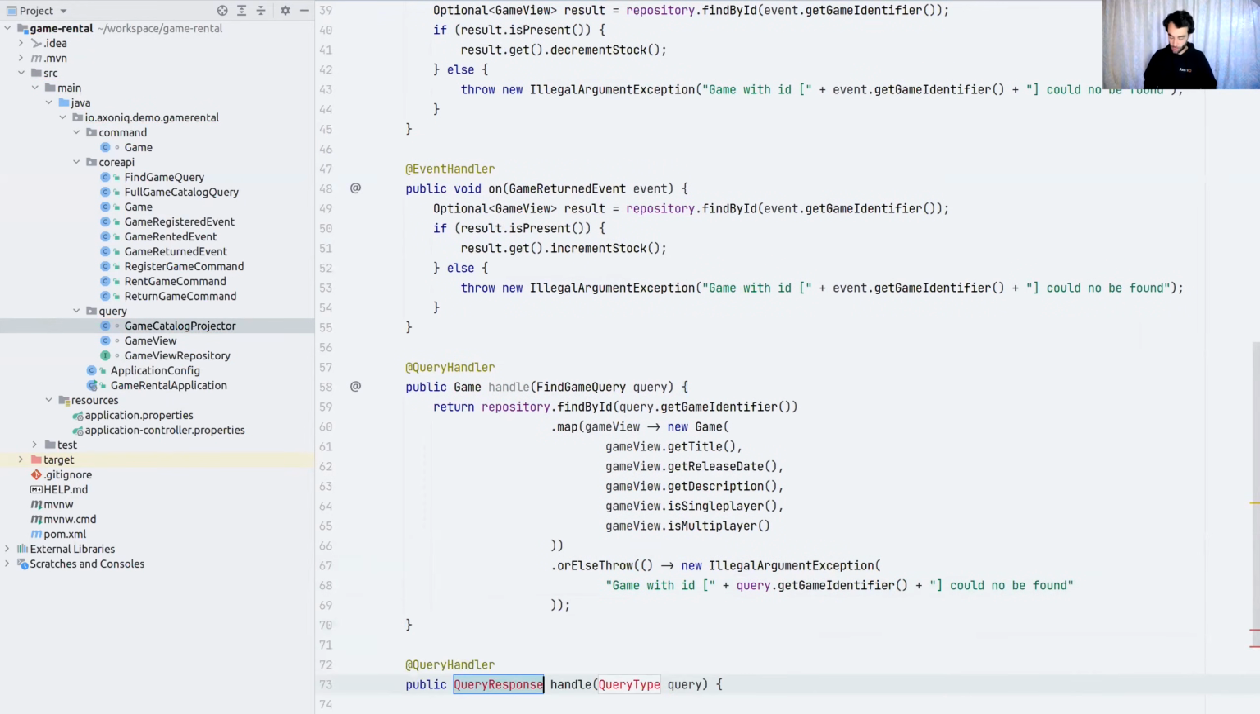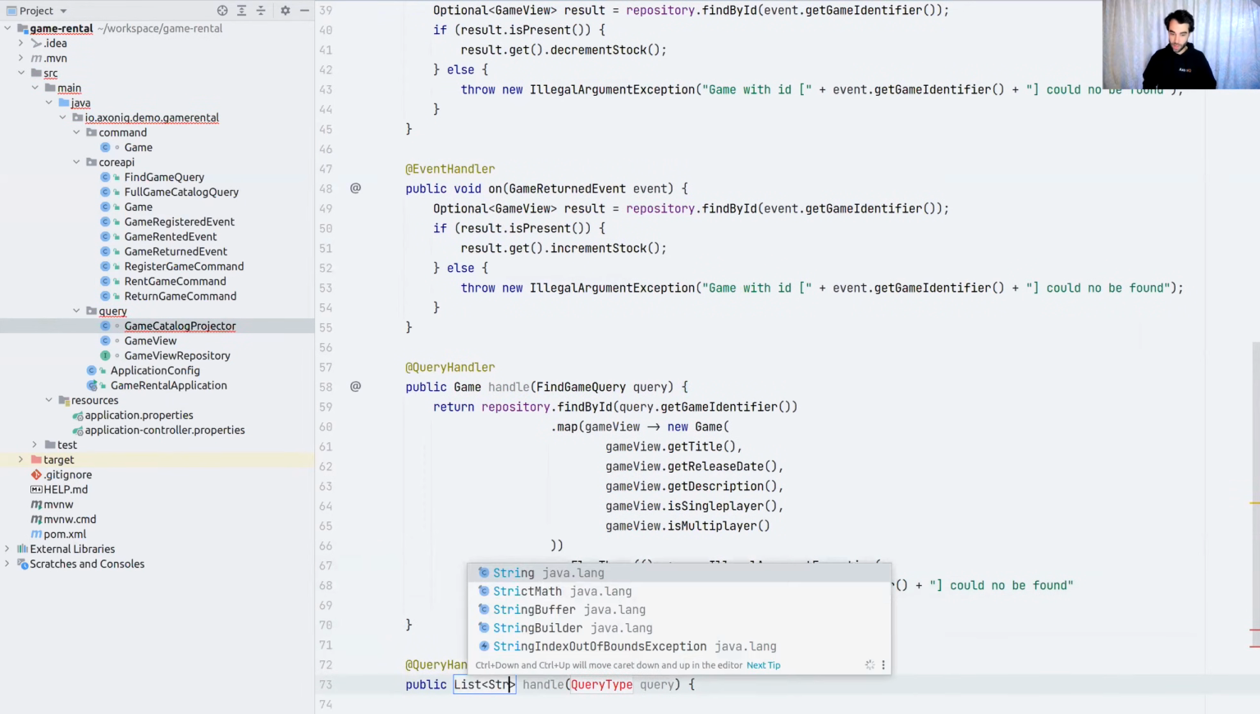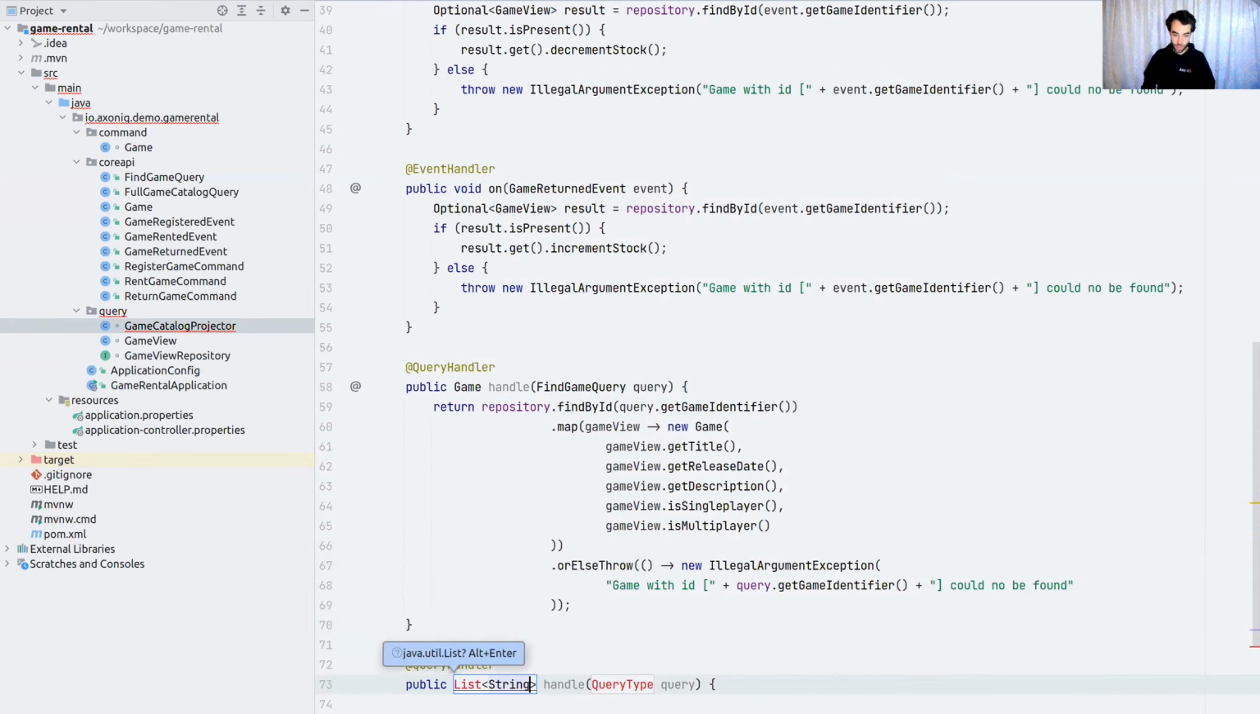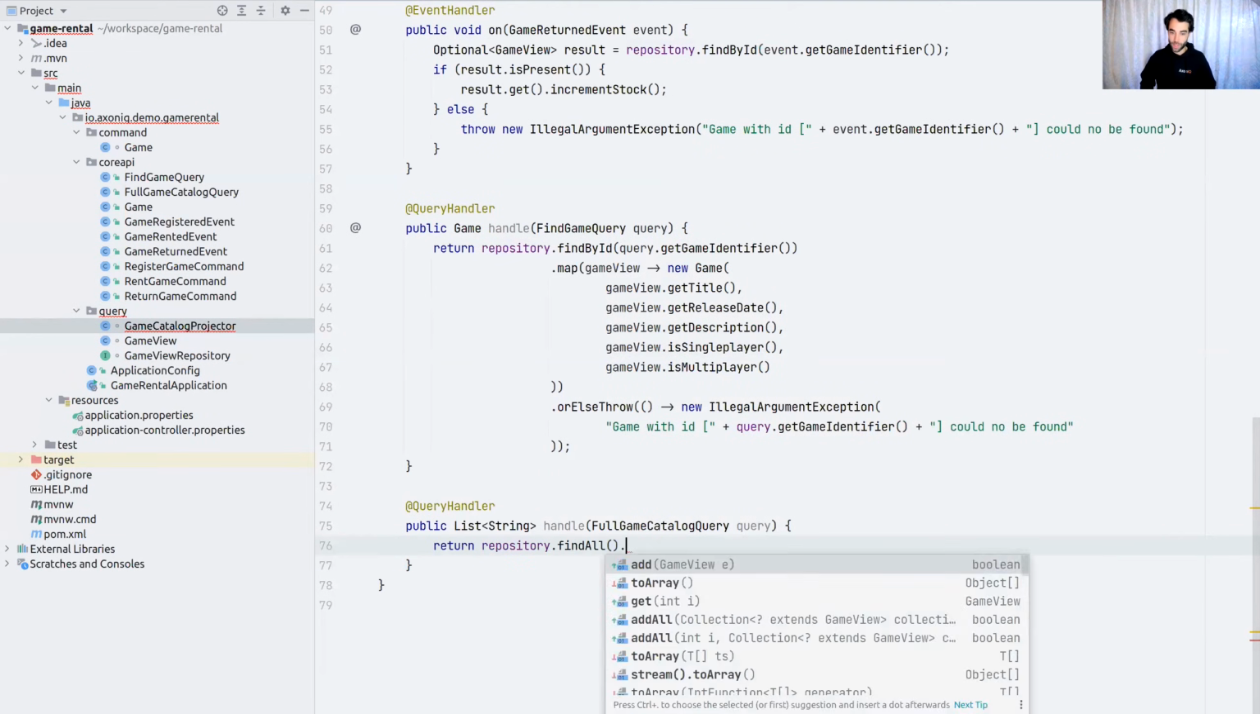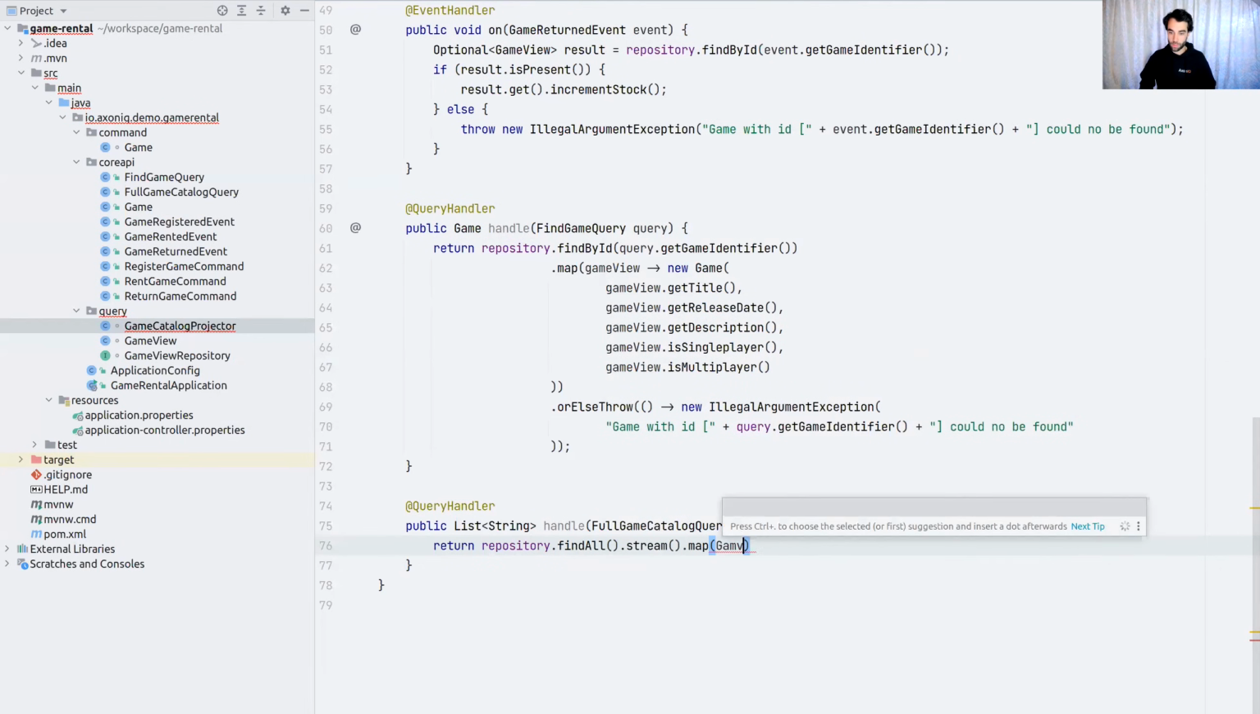Okay, the last one. I'm going to do the full list query. I'm going to return a list of strings because those are the titles. The titles of our game catalog are just going to be, well, those strings. So this is going to be easy. It's going to be a repository find all, and now we need to map them to game view get title, then collect them to a list.